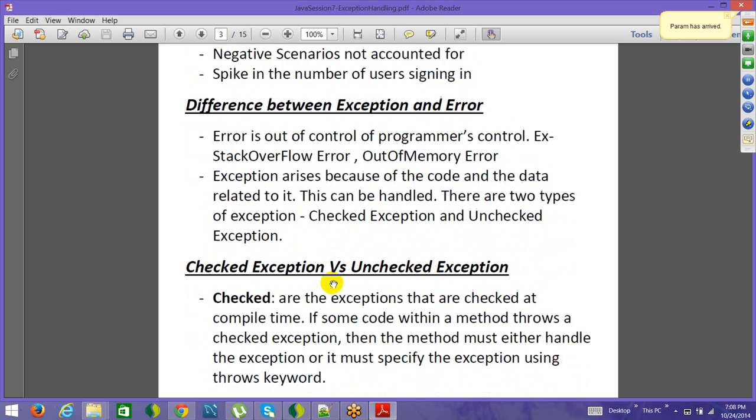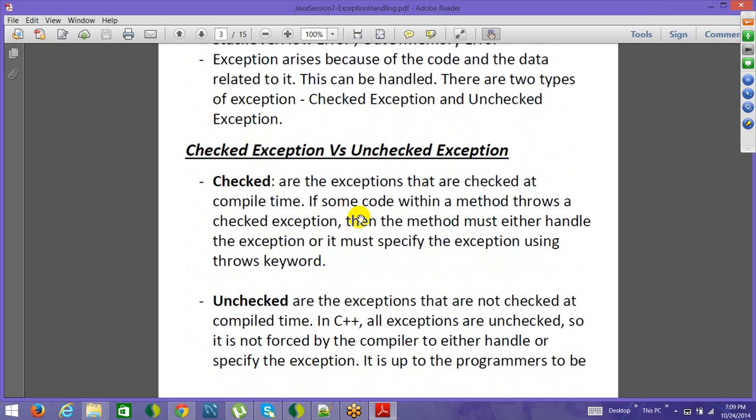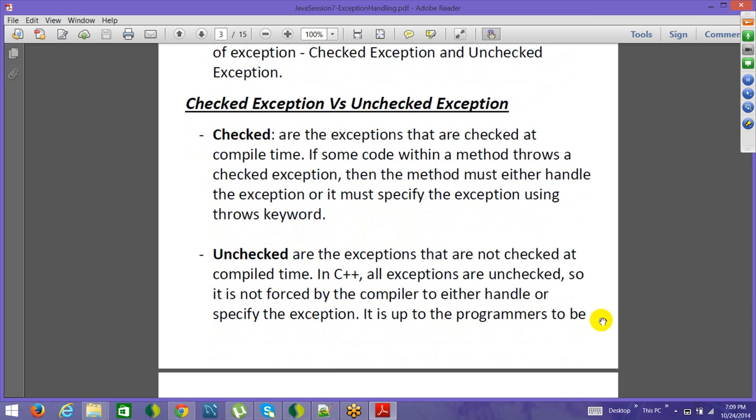Now, what are checked exceptions? Let's go through the theory which we have. Checked exceptions are the exceptions that are checked at compile time. If some code within a method throws a checked exception, then the method must either handle the exception or specify the exception using the throws keyword. We'll look at an example, but let's understand that with checked exceptions, something has to be handled. We know upfront that some error will be thrown. Now coming to unchecked exceptions, they are not checked. You do not know upfront.